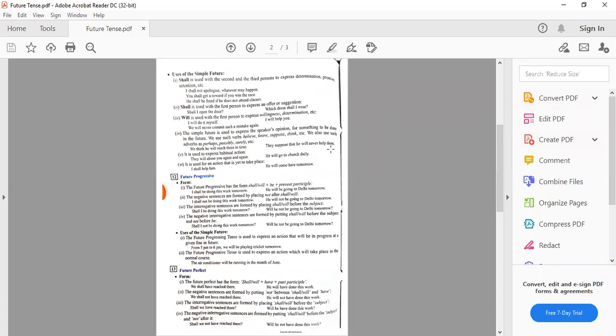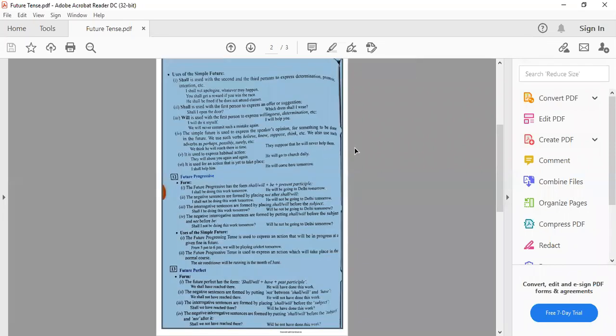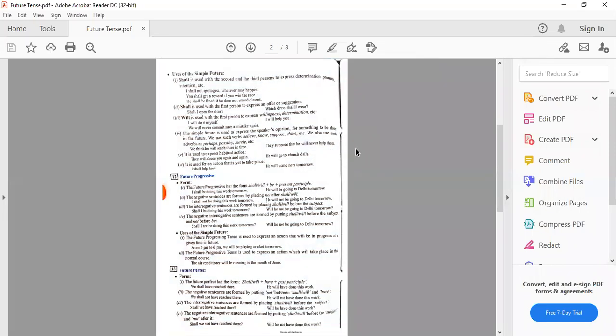You have seen that in the beginning we are told that we use shall for the first person and will for the second person. But these can be opposite when some particular condition is given to us. With these conditions we can put will with I and we, and shall with second and third person, if some condition is given. So we are discussing those conditions, how we can exchange these helping verbs. Otherwise, according to the rule, if a simple sentence for the future is given, we use shall for the first person, that means with I and we subject, and will with the rest of the subjects. But these are the conditions with which we change the helping verb.